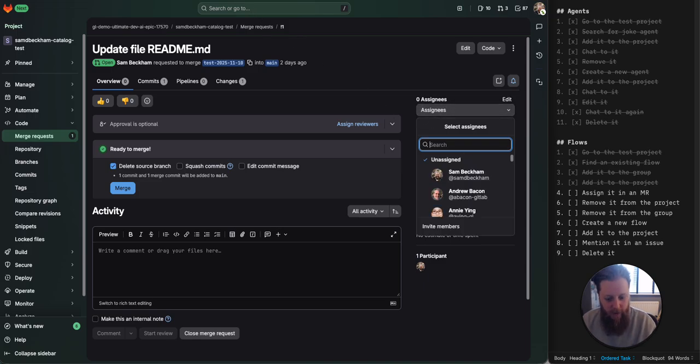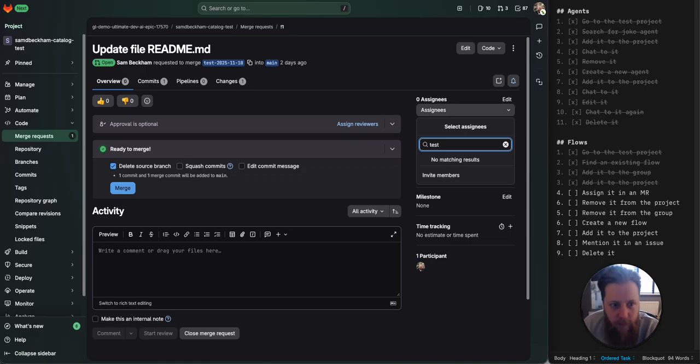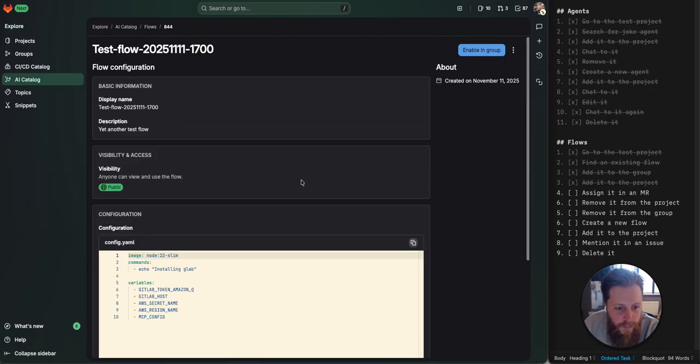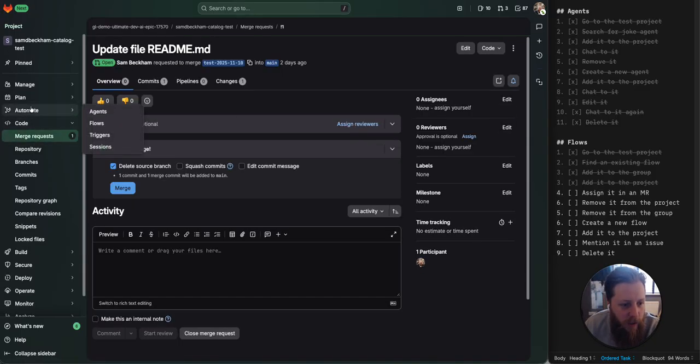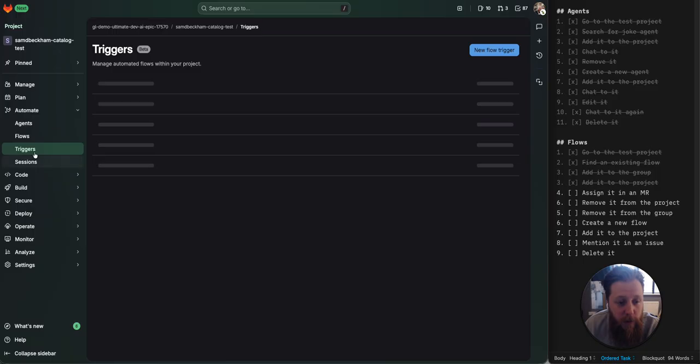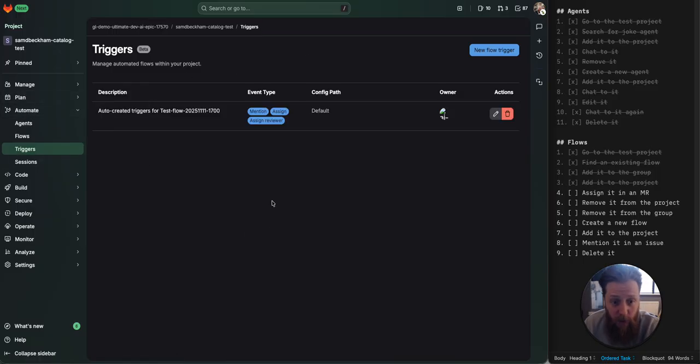Assign what? It's not obvious what name of this is. I think I ran into this last time I did the test. Let's look at the triggers, which have now been renamed to triggers. That's good. Auto create triggers for test flow. The owner is called AI test flow.